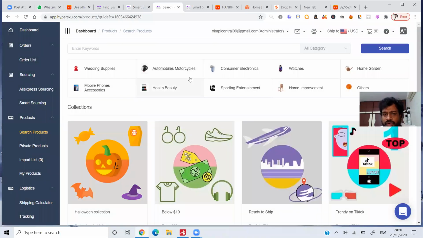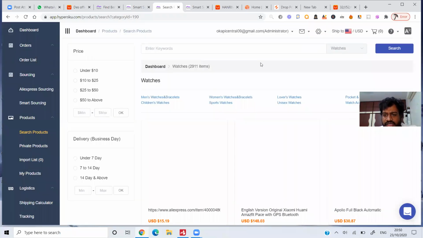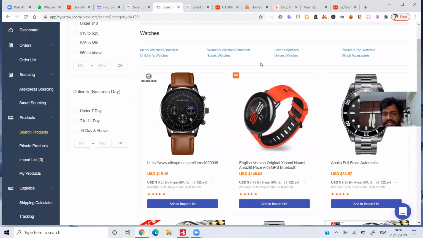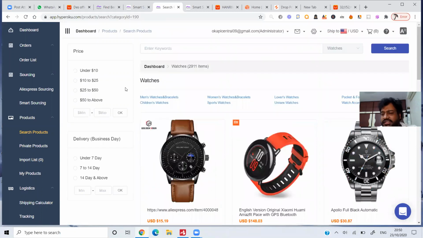Whatever category you want to go with, just go with watches, for example. If you want to sell a watch, it will give the details of all the watches that you can sell right away. These are the different products which are there with watches, and you can set up the price as well here. If you want to deliver any product in under 7 business days, it's here. Let me go back again.